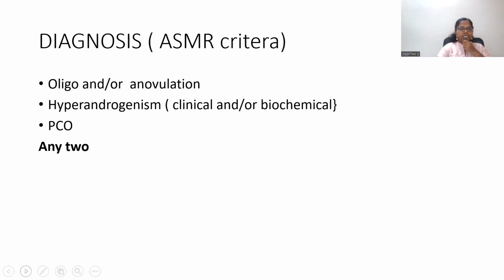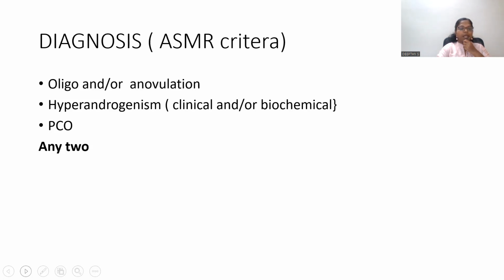Now, the diagnosis of polycystic ovarian syndrome is based on criteria. That is, the ASRM criteria: the presence of two of the following three features should be there. That means oligo or anovulation, hyperandrogenism, and polycystic ovaries. Any two should be there to diagnose a case of polycystic ovarian syndrome.